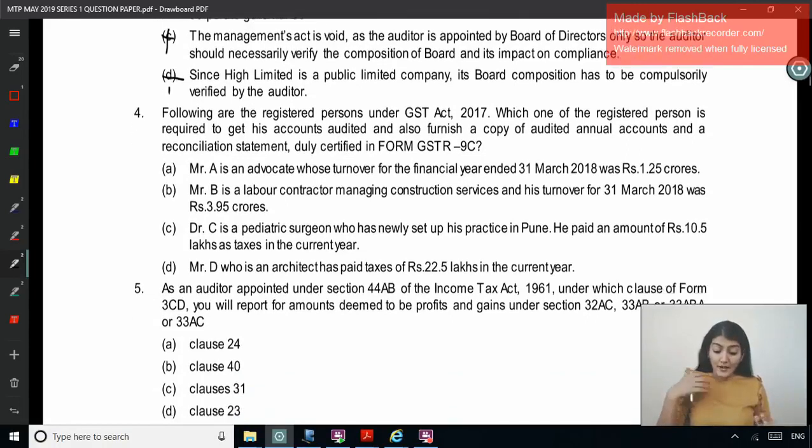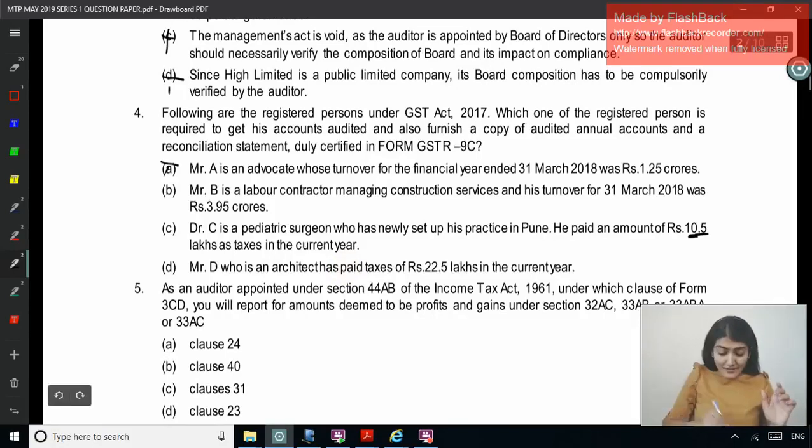Mr. B is a labor contractor managing construction service and his turnover is 3.95 crore. D is a pediatric surgeon who has newly set up his practice in Pune. He paid an amount of 10.5 lakh as taxes in the current year. So newly set up his practice has paid an amount of 10.5 lakh. Will that come to 2 crore again? As taxes. And who is an architect has paid taxes of 22.5 lakh in the current year. So is it based on the quantum of taxes that GSTR 9C is required to be filed? No. So again these 2 points are not valid. So that 2 crore. The correct answer over here is B.